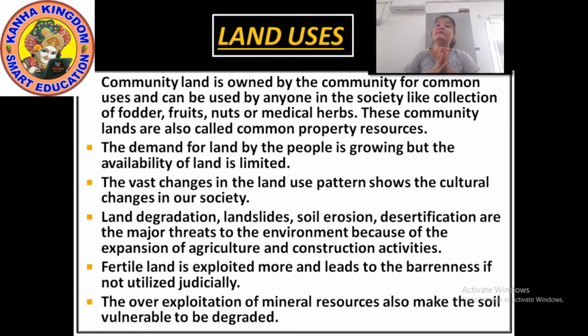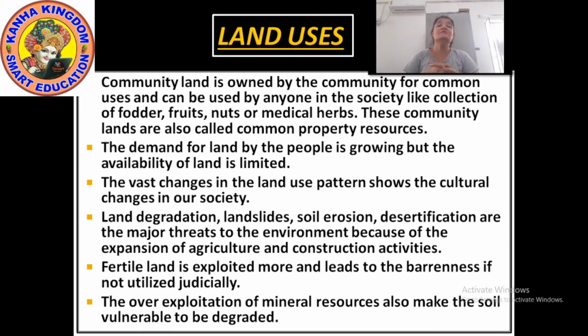Now because of this vast change in the land use, we can see the cultural changes in the society. Right? Means the people have started giving their land for the making of complexes, or you can say for some other needs. By this we can see some kind of cultural changes in our society.